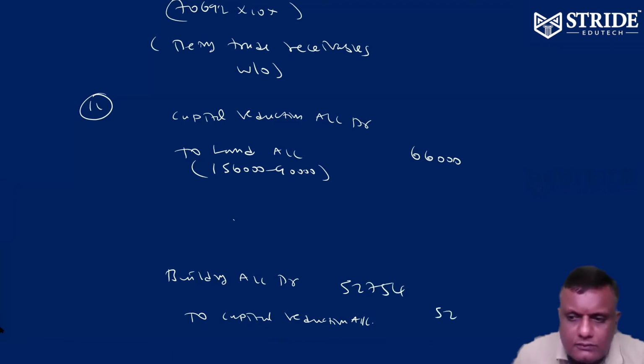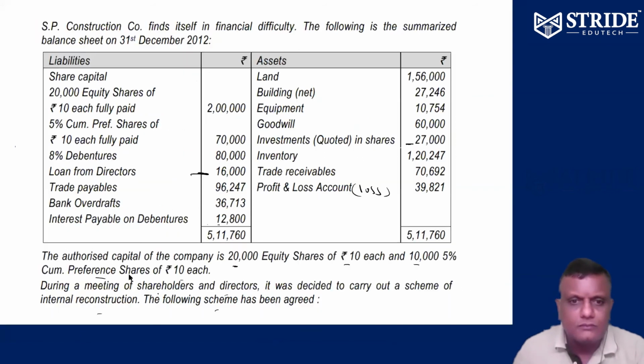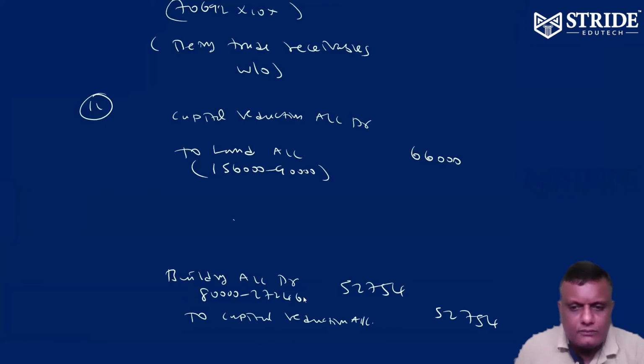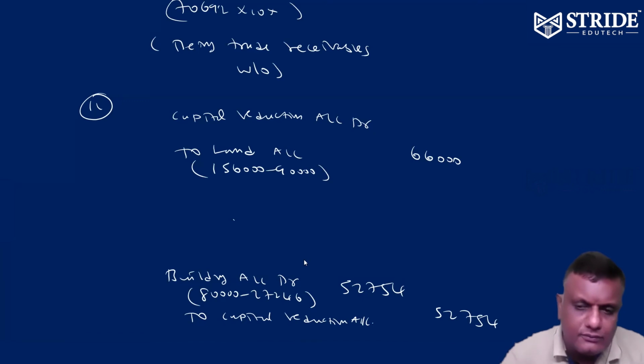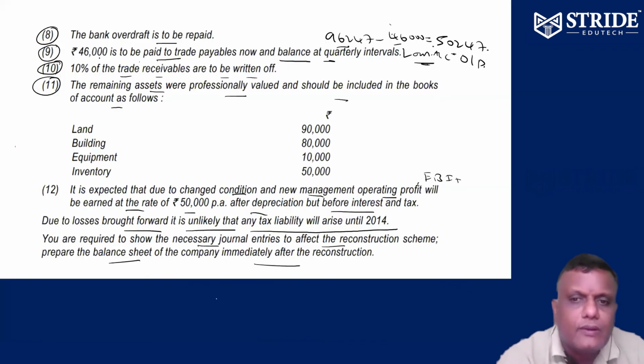So 80,000 minus 27,246, 52,754. The building value is increased.